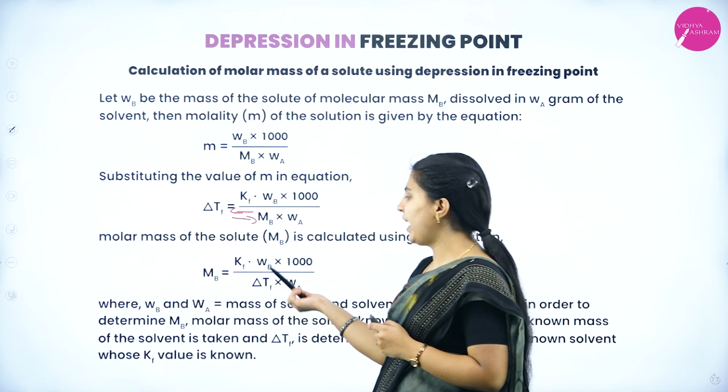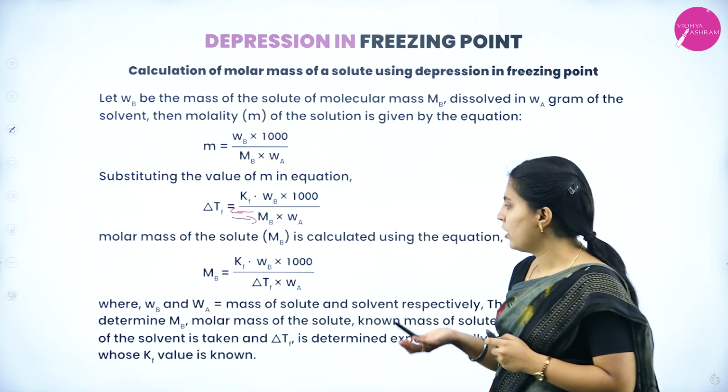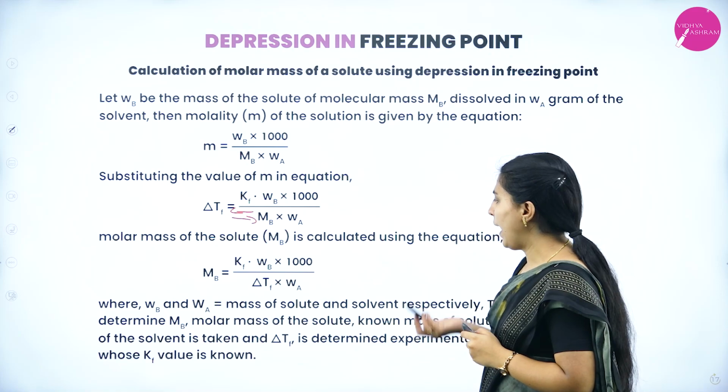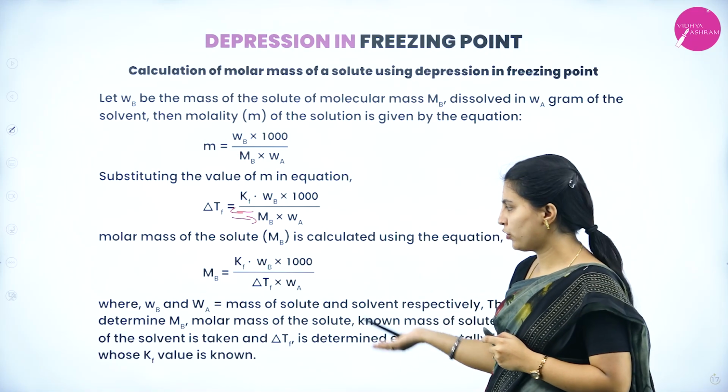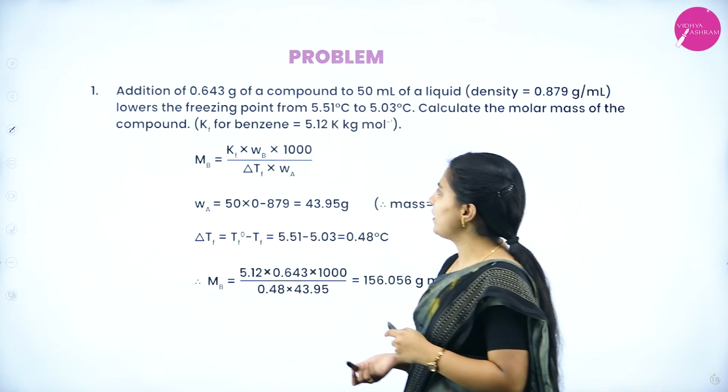Here Wb and Wa are the masses of solute and solvent, Mb is the molar mass of the solute, delta Tf is the depression in freezing point, Kf is the cryoscopic constant, and Wa is the mass of solvent. Okay, next we'll see one problem.